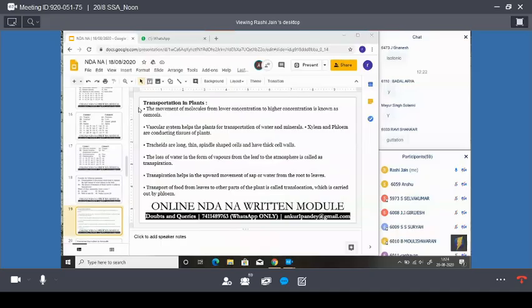Transport of food from leaves to other parts of the plant is known as translocation, which is carried out by the phloem. Is it clear to you? Don't get confused between these three words: transpiration, translocation and guttation.